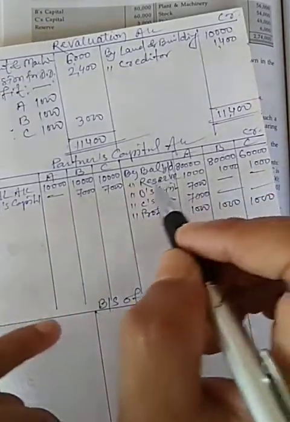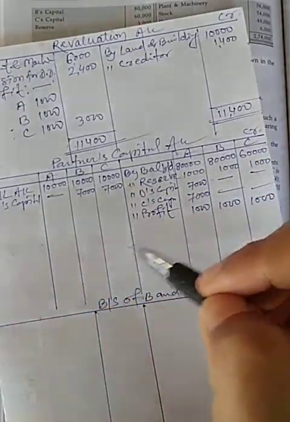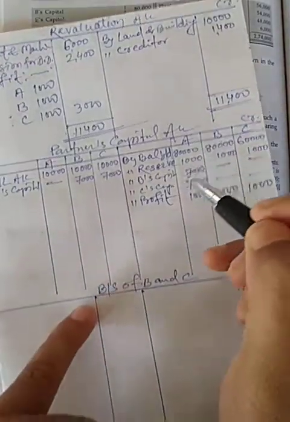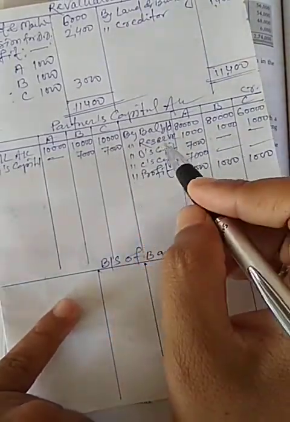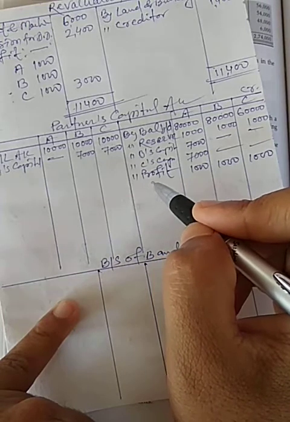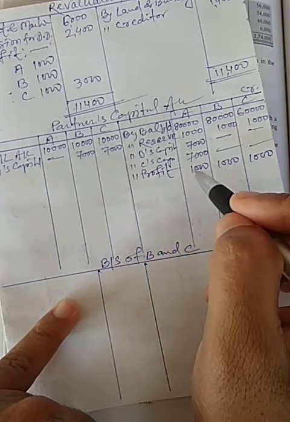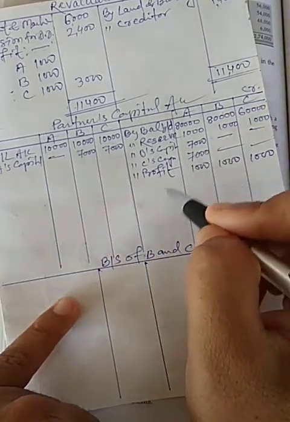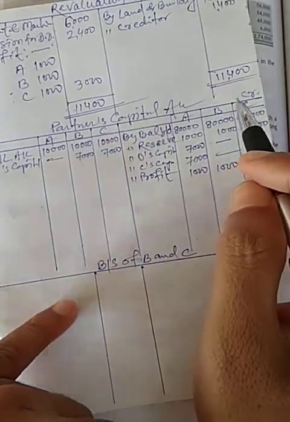Now I will calculate the total capital of the firm.